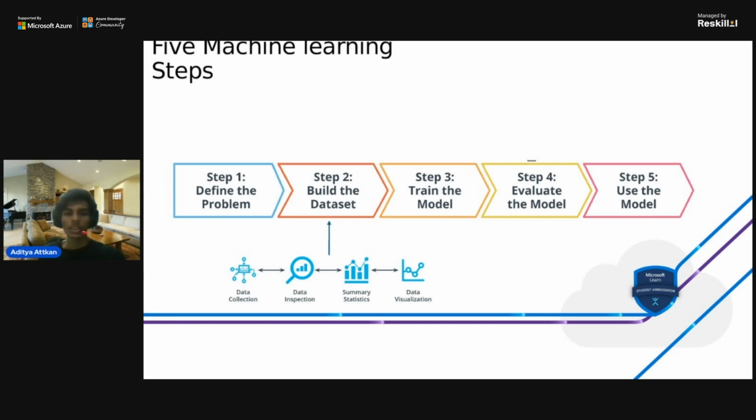Then we have data inspection, where we find the outliers, then summary statistics, and then data visualization, where we visualize what kind of data we have. We also divide the data in some ratio, such as 8:2 or 7:3, which is 70-30 percent. 70 percent is training data and 30 percent is testing data. So let's say we have 30 percent testing data.